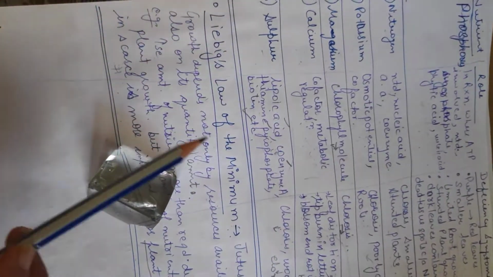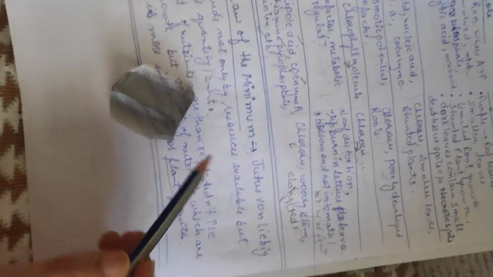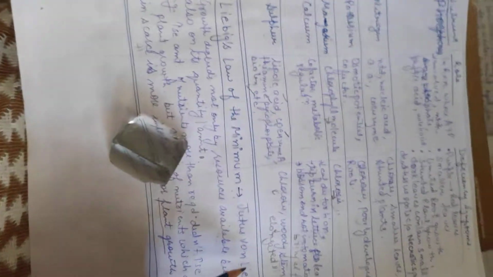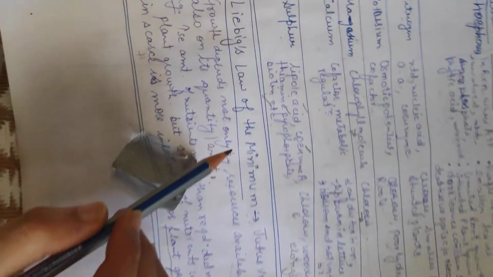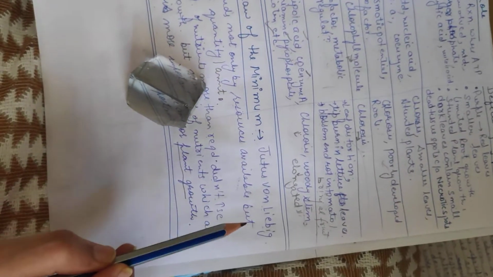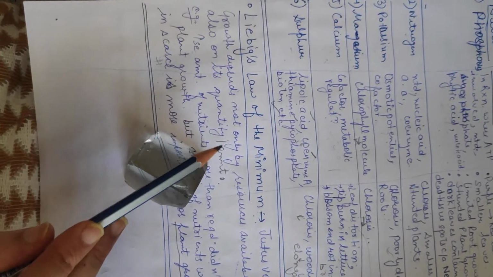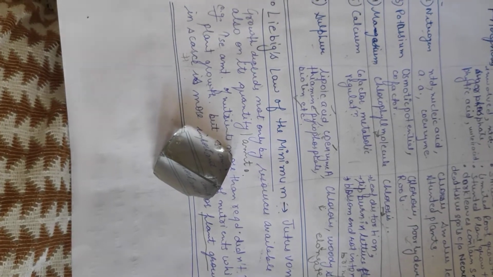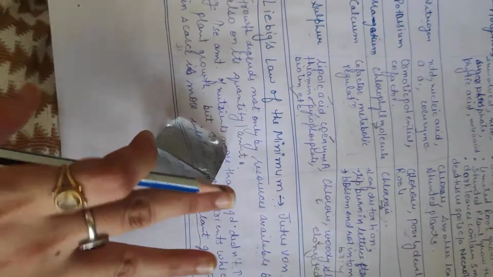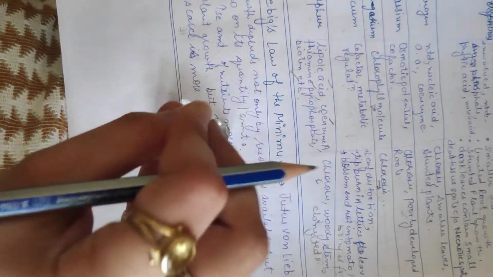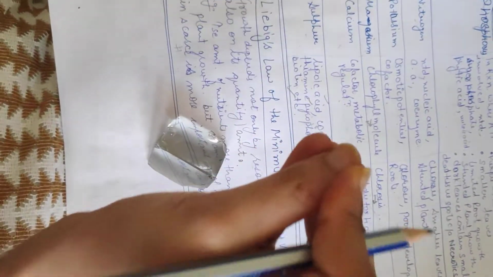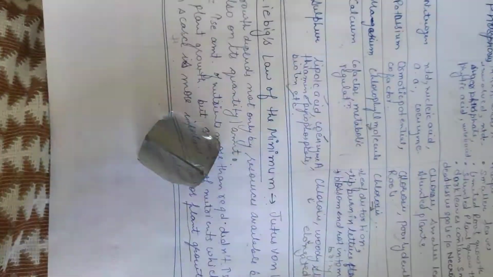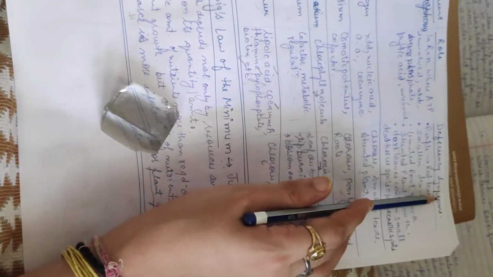Now there is Liebig's law of the minimum. It is very important, and it is by Justus von Liebig. According to this law, growth depends not only on the resources available but also on their quantity or amount. It means growth not only depends upon these being the essential elements that we require, but also on how much concentration of that essential element is required. If that essential element concentration is not fulfilled, then growth can't take place, as we know. Then it will lead to the deficiency symptoms.